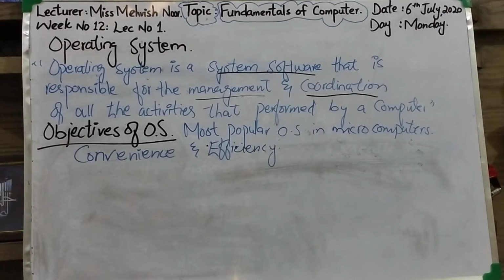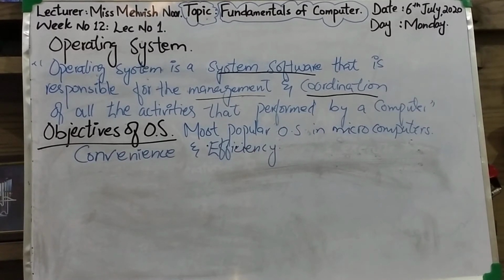Now, what are the functions of an operating system? These are two main basic objectives of any operating system. Now, the next topic is what are the functions of operating system. So I am going to write the main functions, which are 6 functions of operating system.